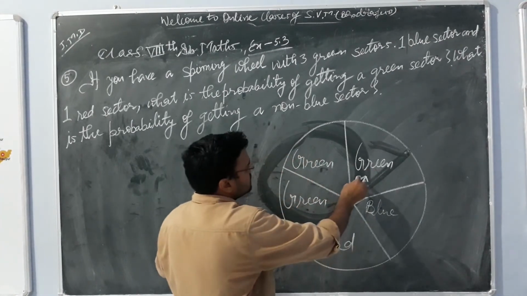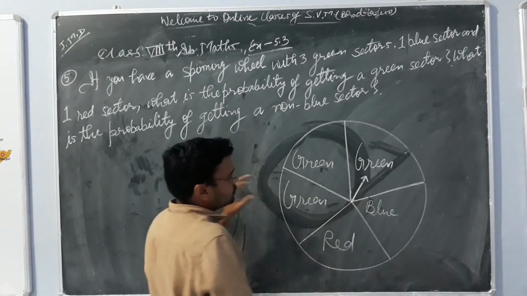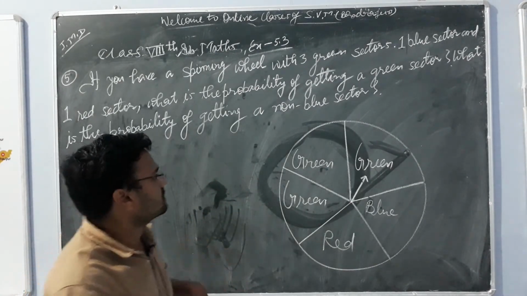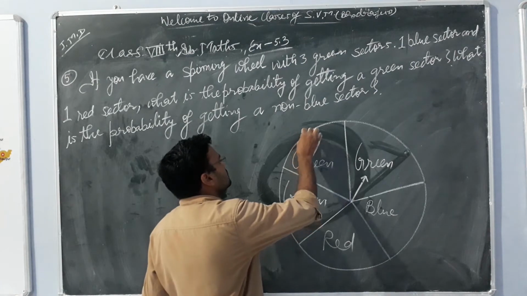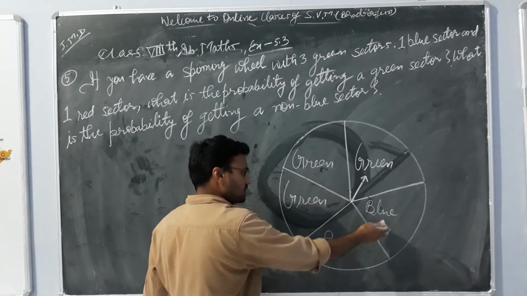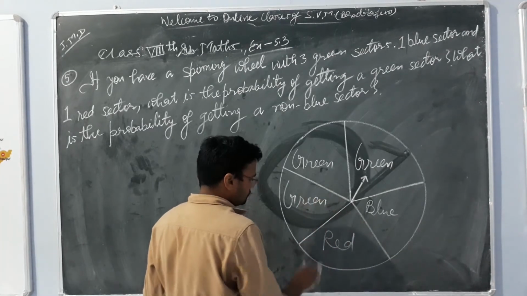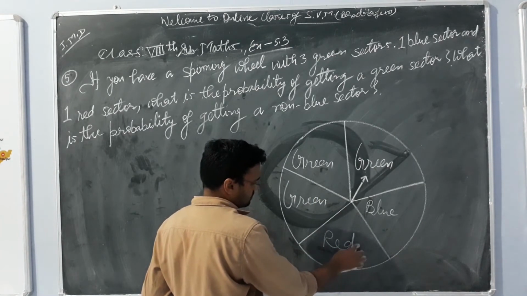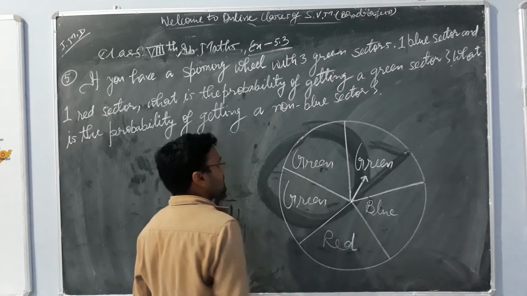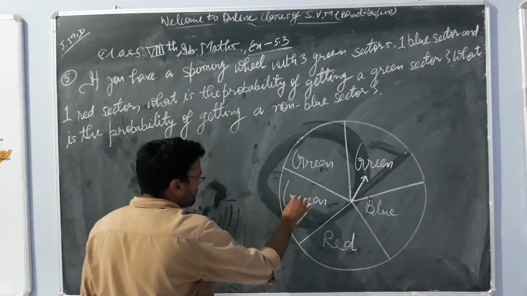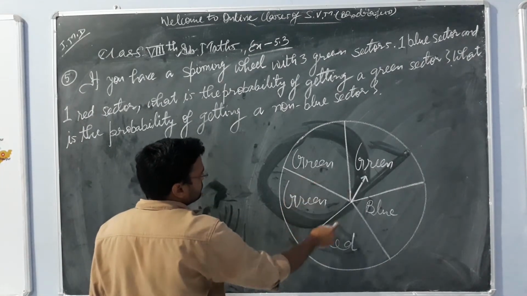We have to spin this arrow and it will stop somewhere inside this wheel. It could stop on these 3 or in these two. So we have to look at these 5, 1 2 3 4 and 5.